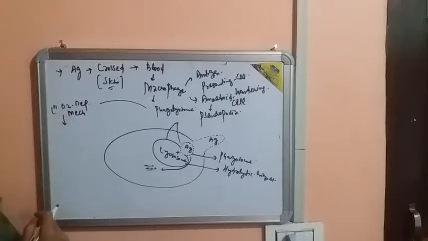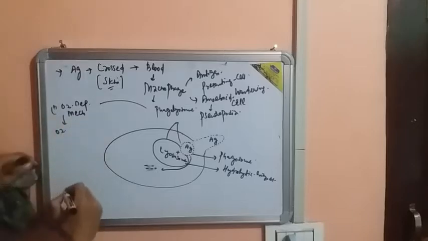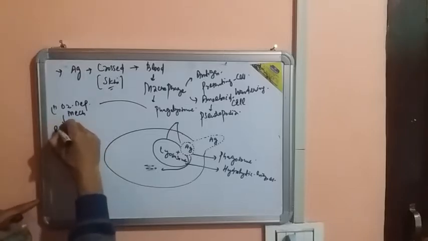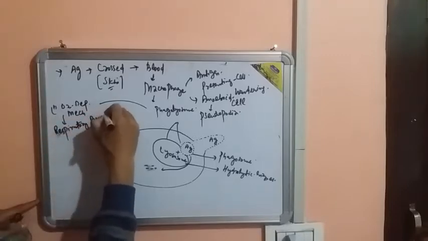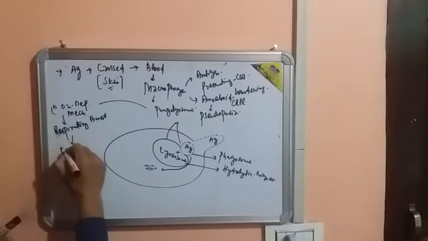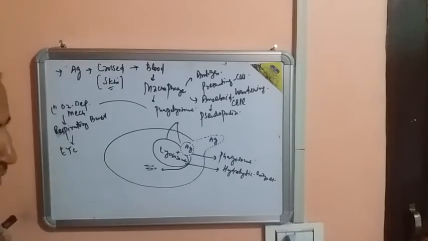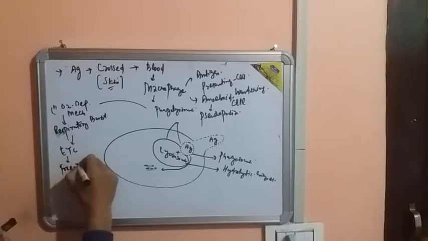Let us first talk about the oxygen dependent mechanism. During this process, an important process takes place called a respiratory burst. Respiratory burst occurs. What does that mean? That means an increase in the process of respiration takes place. That means there will be more movement of electrons through the electron transport chain, that normally operates on the mitochondrial membrane. There will be more generation of important structures called free radicals.